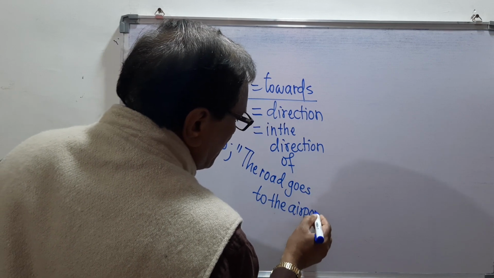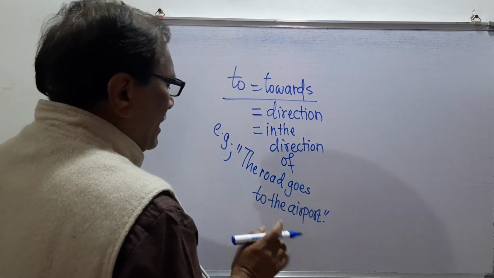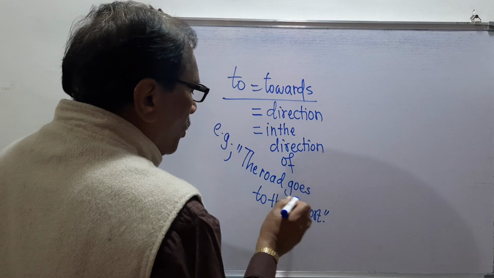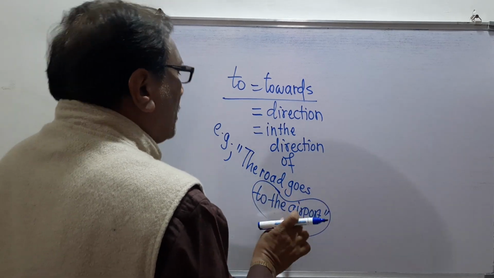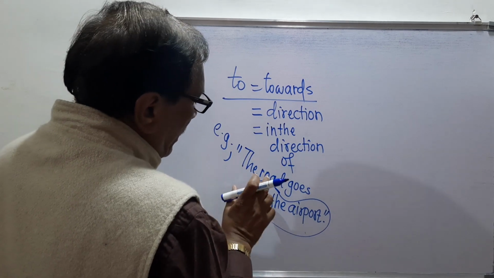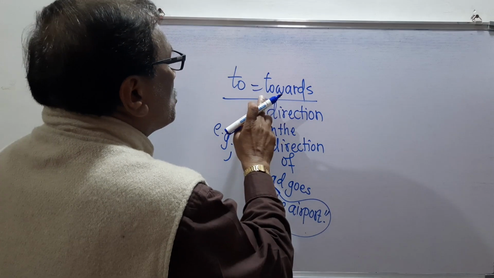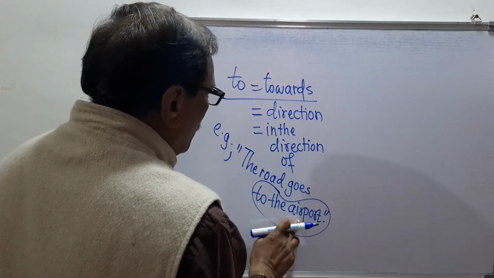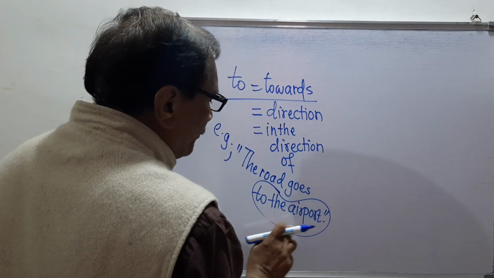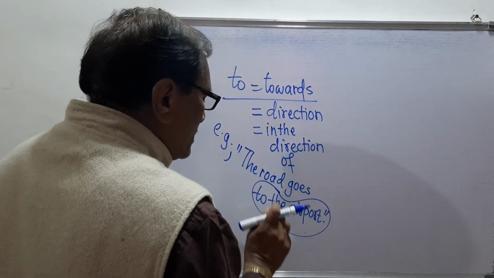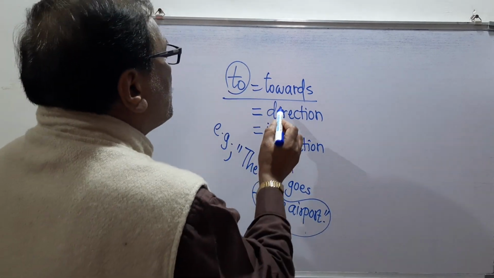To the airport means the road goes towards the airport, the road goes in the direction of the airport, so this to is showing the direction.